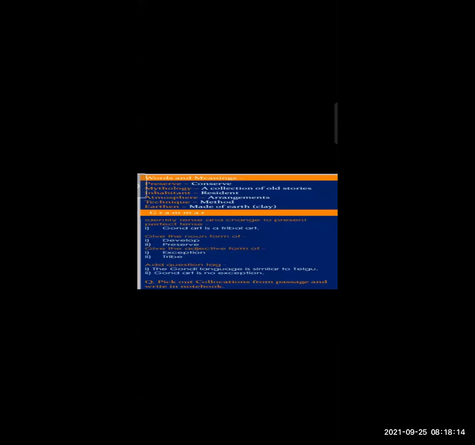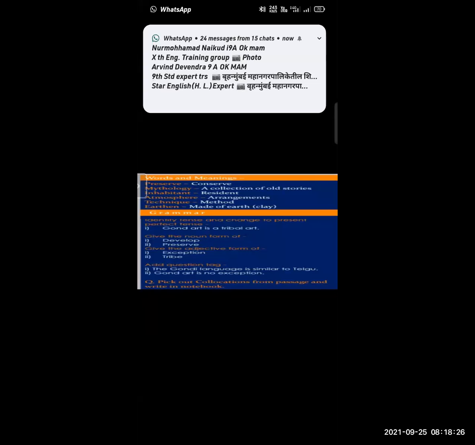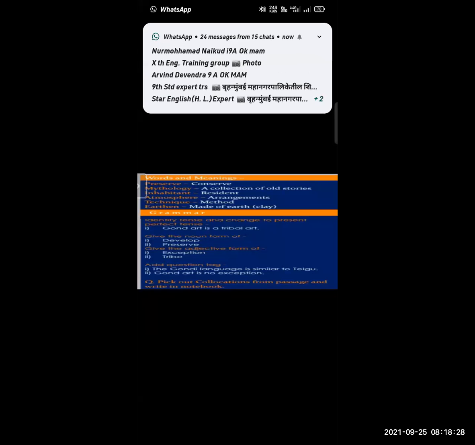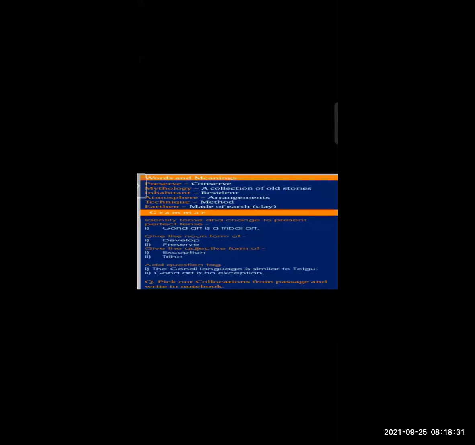Add a question tag. The Gond language is similar to Telugu. This is an assertive sentence, and at the end of the sentence we have to write isn't it. Okay, Gondi language. Sorry, Gond art is no exception. Here is a negative sentence, that's why the answer is is it, with a question mark. Then you also have to write the collocation from the passage. Let's see the next para.